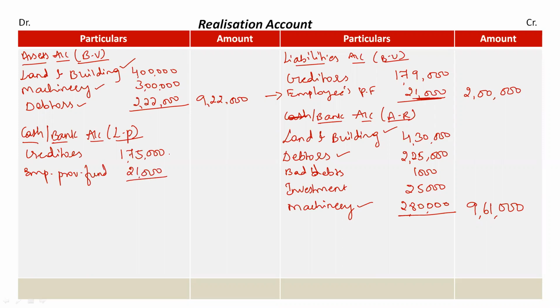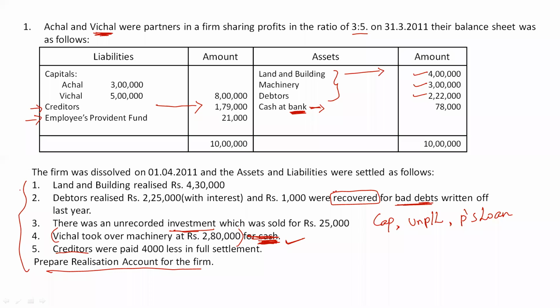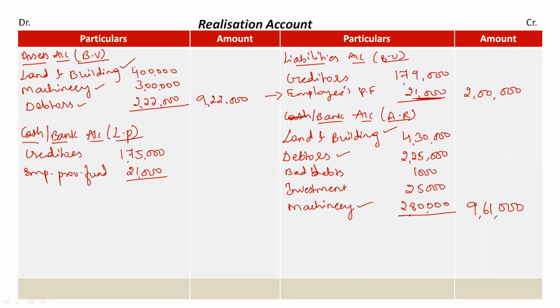Listen, you can't leave it. Because the information is not given relating to it, you cannot leave this entry. Clear? Once all the assets and liabilities given in the adjustments have been recorded, you have to check whether all the assets I had are realized or not.